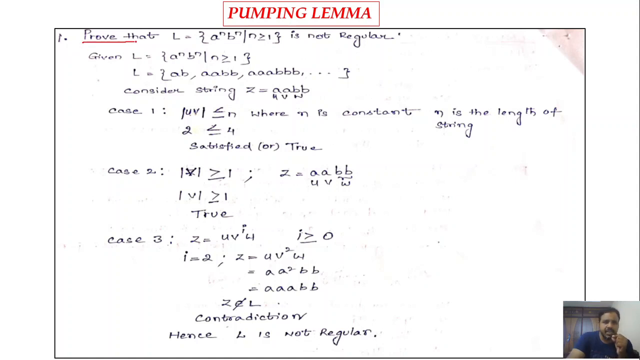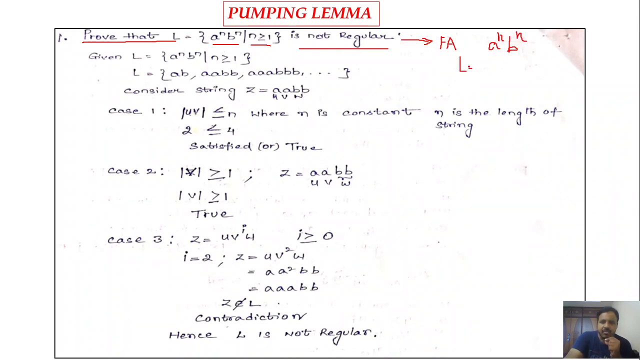So see here, prove that the language L is equal to the set of a power n, b power n for all n greater than or equal to 1 is not regular. So basically, for this type of language, we cannot construct a finite automaton. Okay, why? Because there is a link between the previous input and the next input, right? So here if you observe the pattern, we have strings in the form a power n, b power n, where n is greater than or equal to 1.